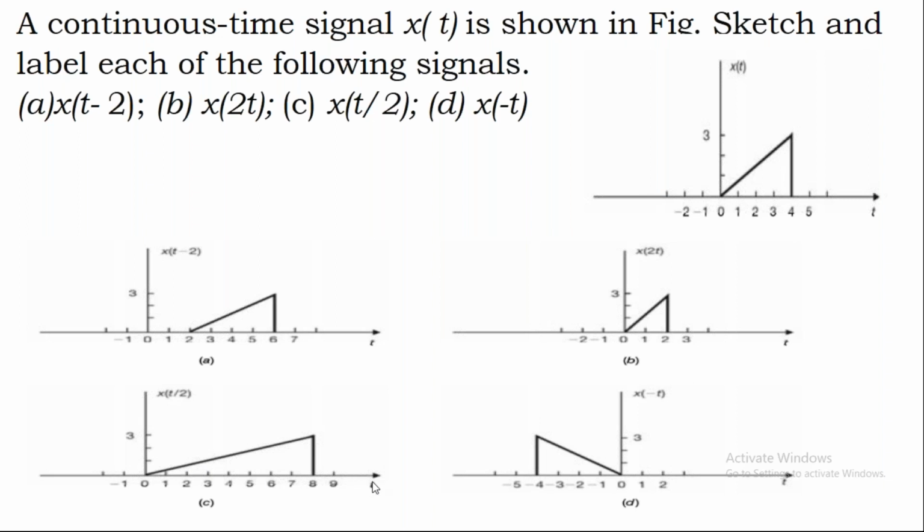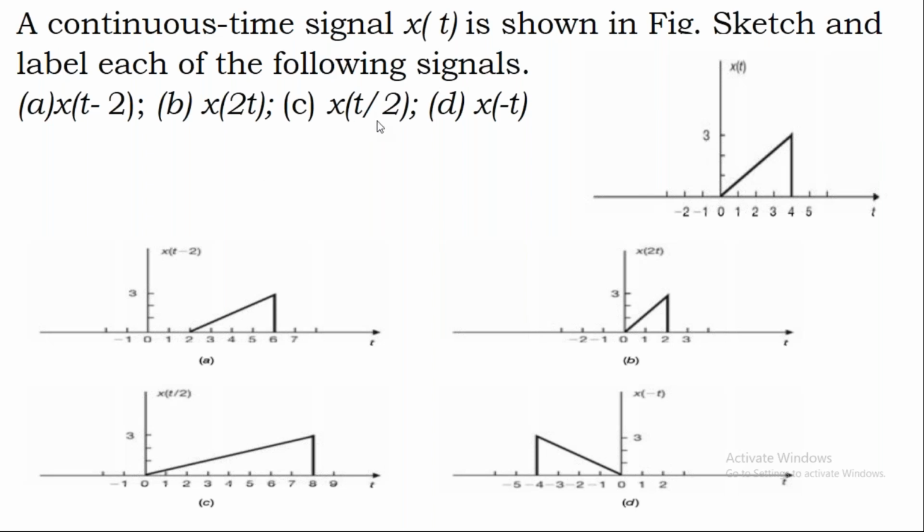Please make a note of it. If the scaling factor is greater than 1, you will get a compressed signal, which is explained in B bit. If the scaling factor is less than 1, you will get an expanded signal, which is explained in C bit. Now observe the difference between B and C. B is the compressed signal of x of t, and C is the expanded signal of x of t.